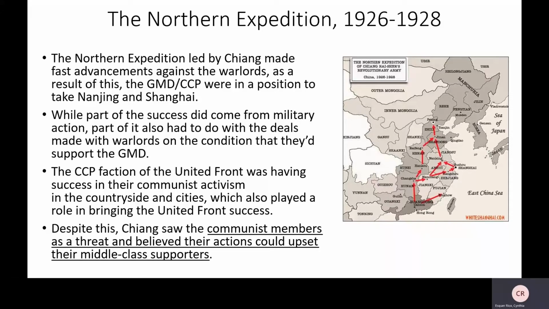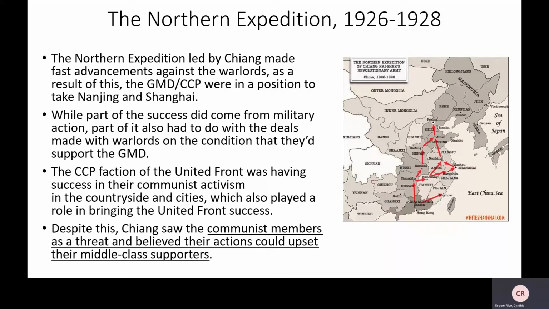It also has to do with the coalitions, or the deals, that they made with some of the warlords. They're like, you know what, just settle down, step down, let us do our thing and help us out, and you'll be left alone. But also the CCP, a faction of the United Front, was having success in their communist activism in the countryside and in the cities, bringing in recruits to defeat the warlords, which led to the United Front having greater success.